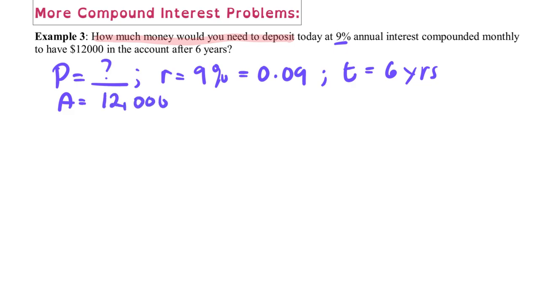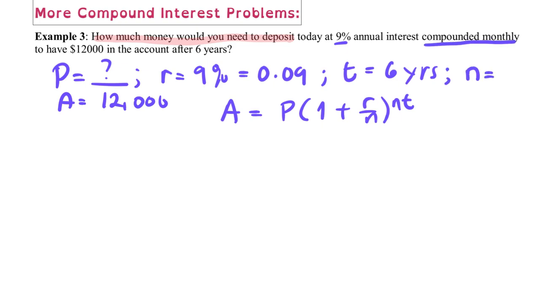Okay, so let's put that into our equation. A is equal to P times 1 plus R over N, raised to NT. It says here compounded monthly, so our compounding period here is going to be 12.